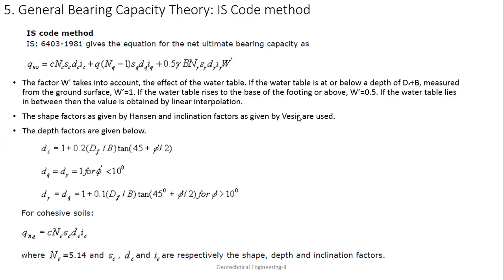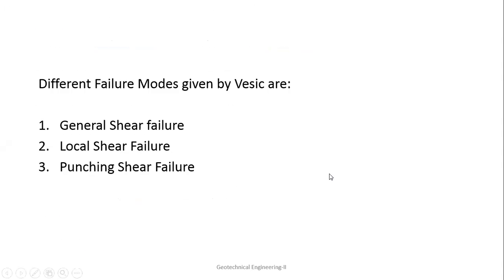Now, once this is done, I will go for the different failure modes. I have given you an idea of this in the case of Terzaghi theory, where I gave you two cases: when the relative density is very high, it is general shear failure, and when the relative density is less, it is local shear failure. For the local shear, phi dash and c dash values are used, and corresponding to that, the bearing capacity factors are Nc dash, Nq dash, and N gamma dash.